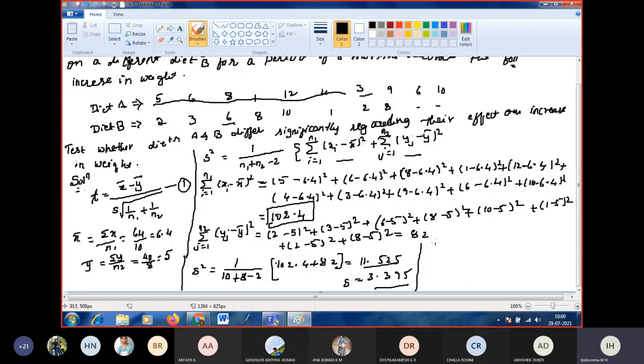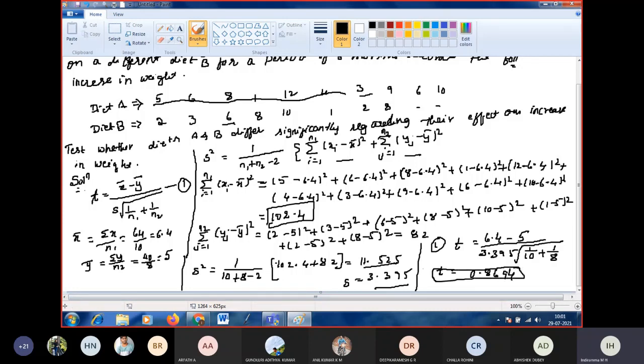So substitute all these values in equation 1. Therefore equation 1 becomes t equals, substituting for x bar, y bar and so on: x bar is 6.4 minus y bar 5, divided by s, which we got as 3.395, into the square root of 1 by n1, which is 10, plus 1 by n2, which is 8. If you simplify this, you will get the t value as 0.8694.